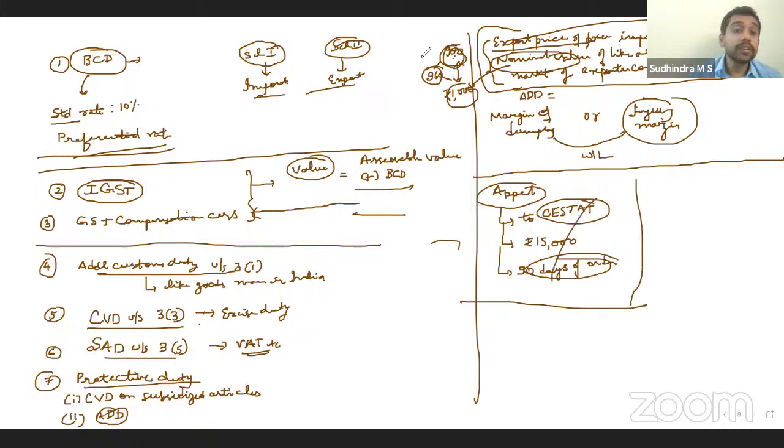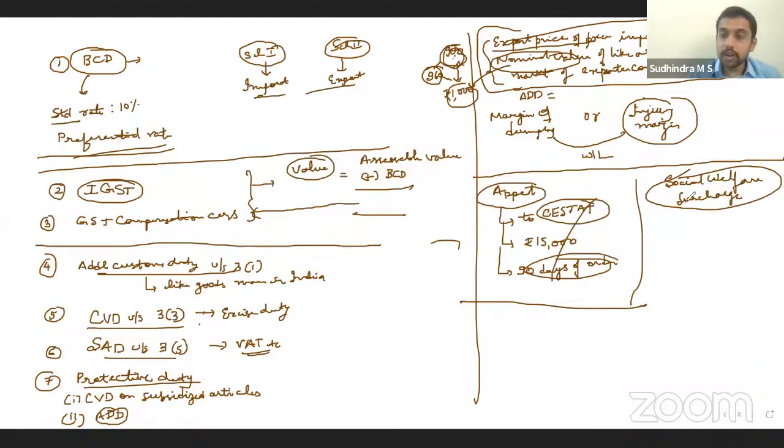Yes, in addition to these different types of duties, there is one surcharge that is levied. Social welfare surcharge. Right? Earlier, they had education cess, secondary education cess, multiple things, like in income tax. So now, in income tax also, we have HEC, all other cesses merged together. Same way, all cesses merged together, they brought social welfare surcharge.